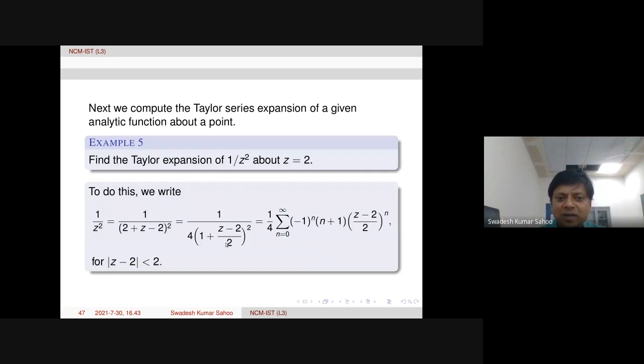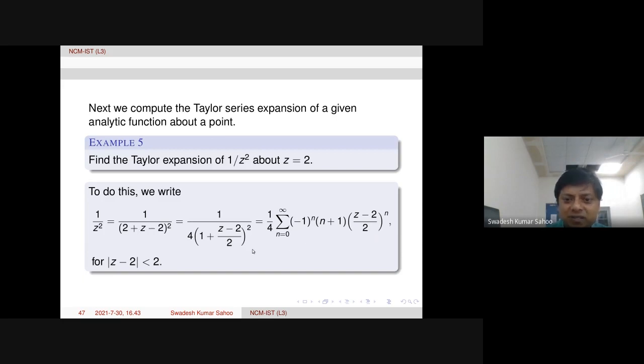Now 1 over (1 plus zeta) whole square, we know, is the summation of (minus 1) power n, times (n plus 1), times zeta power n, where zeta here is z minus 2 over 2. This is well known. In fact, you can take term by term differentiation of the geometric series 1 over (1 plus z); differentiate both sides and you will get this also.